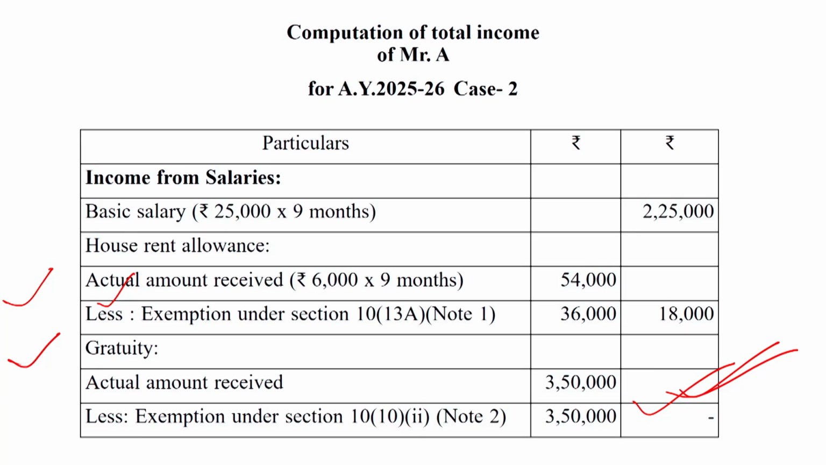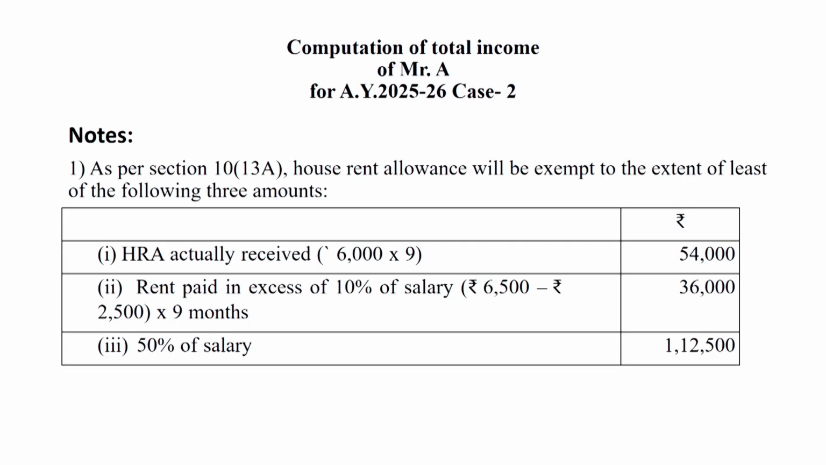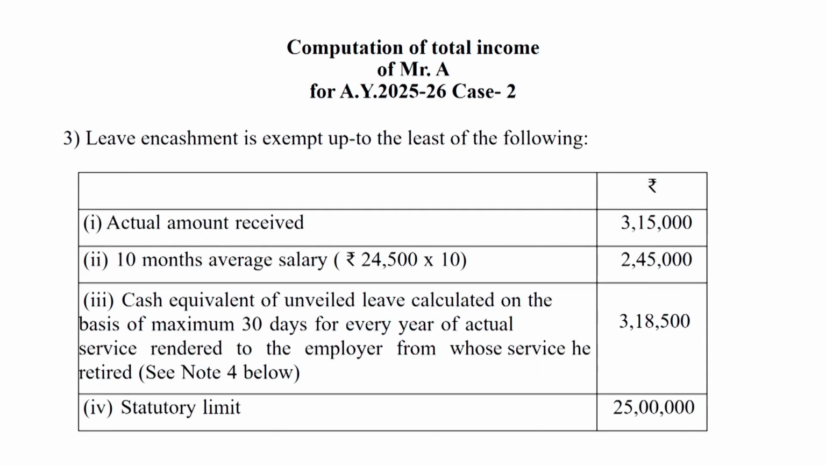So then third calculation is the leave encashment. Leave encashment is given under section 10 subsection 10AA. Rules and provisions are very important. Dear friends, you should pay attention to the rules. Without learning the rule, the question is not possible to solve. So the least of the following 4 amounts will be exempt from tax under section 10 subsection 10AA.